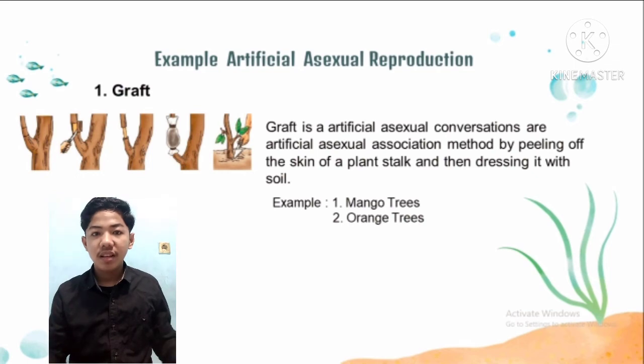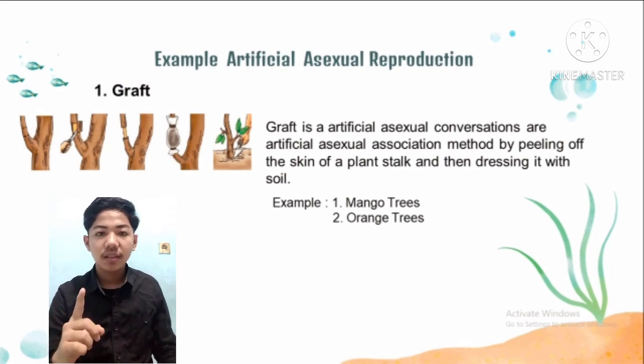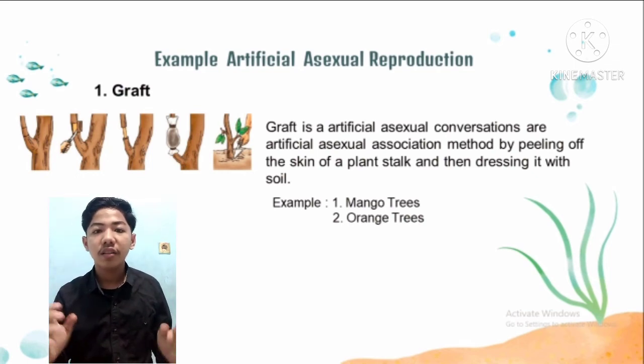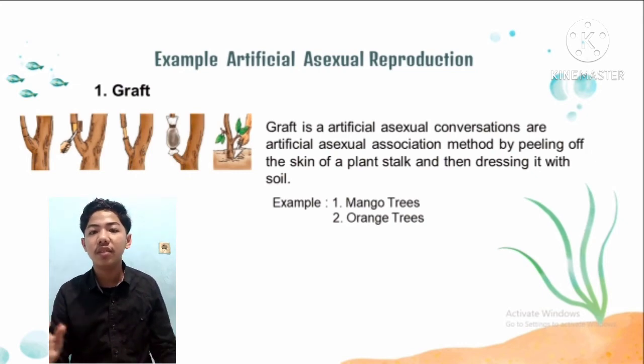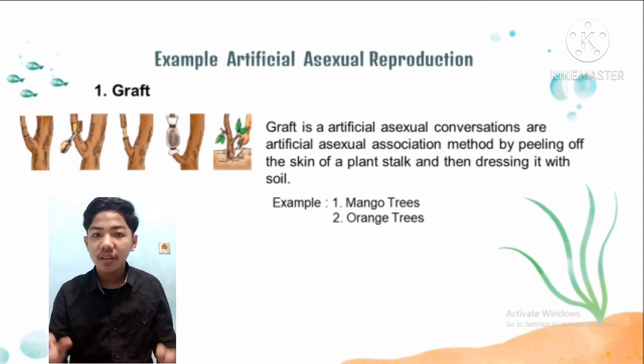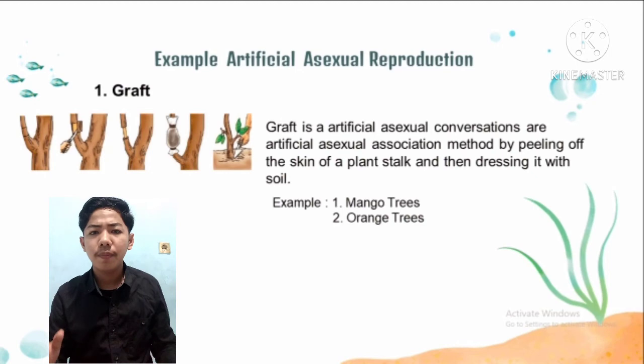Examples of artificial asexual reproduction. Number 1, grafting. Grafting is an artificial asexual reproduction method by peeling off the skin of a plant stalk and then wrapping it with soil. In grafting, roots will grow while the branch is still attached to the parent tree.